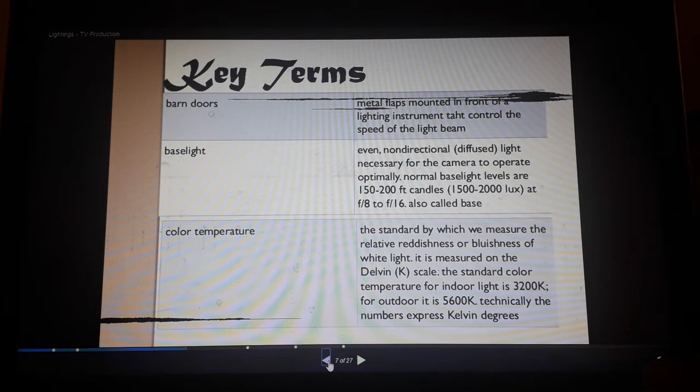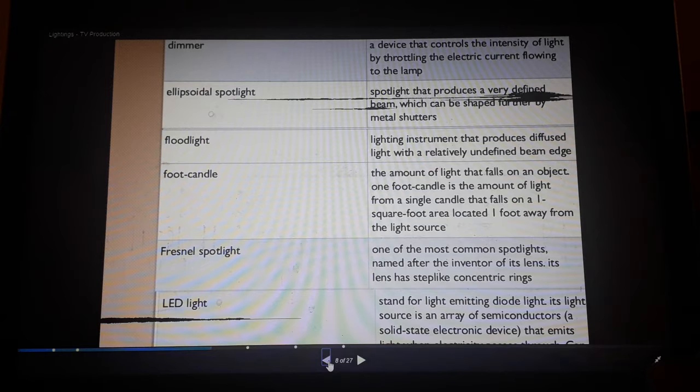Normal base light levels are 150 to 200 foot-candles. Color temperature. The next one is dimmer, a device that controls the intensity of light by throttling the electric current flowing to the lamp.